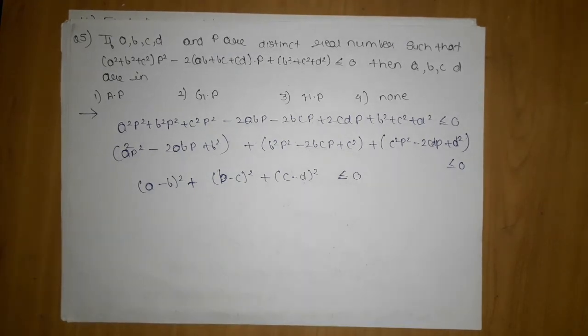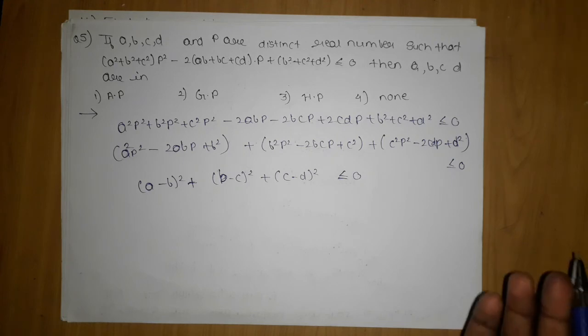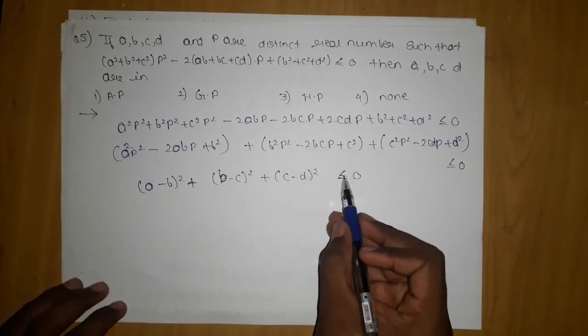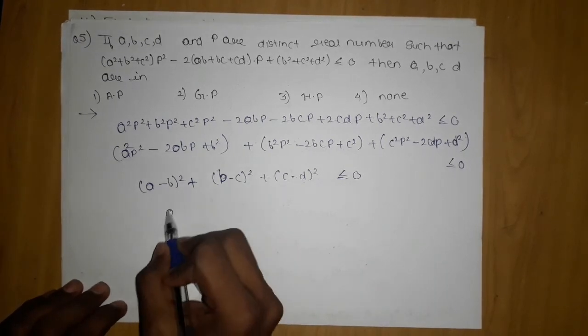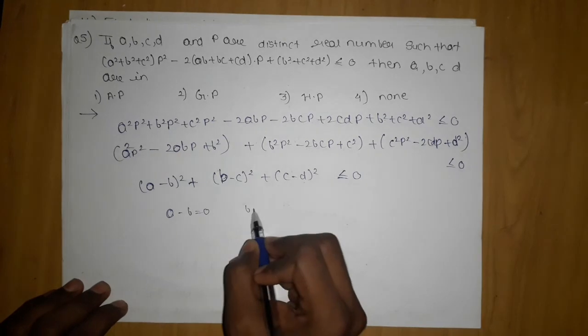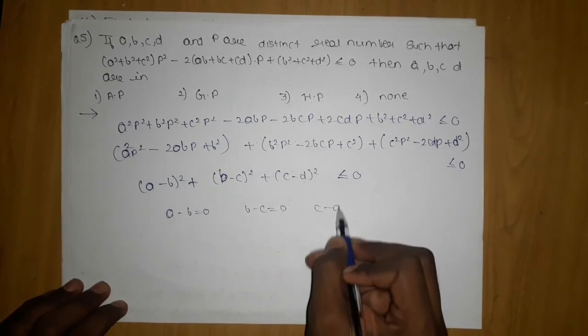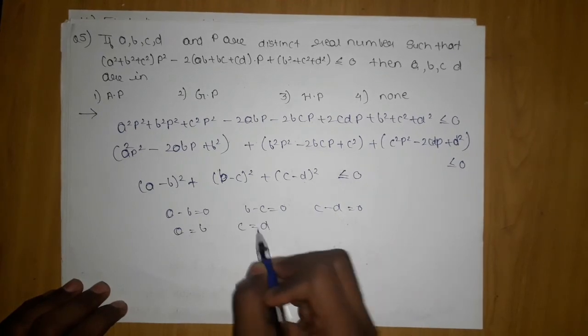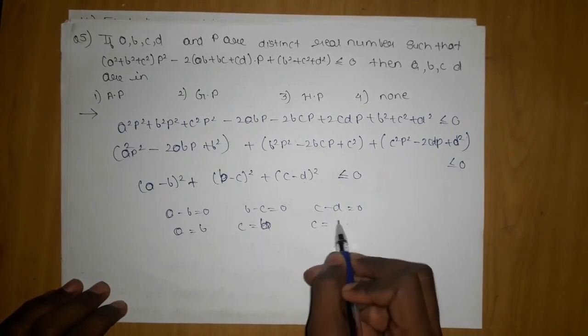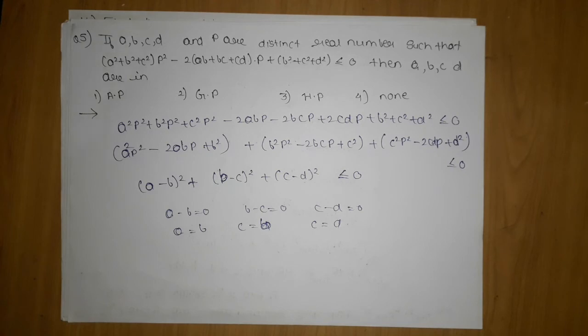They can at most be equal to 0, or they can always be greater than 0. So only one case is possible since it is given less than or equal to 0, so the greater than case will be removed, and only the equal case will be possible. So ap minus b equals 0, bp minus c equals 0, and cp minus d equals 0.